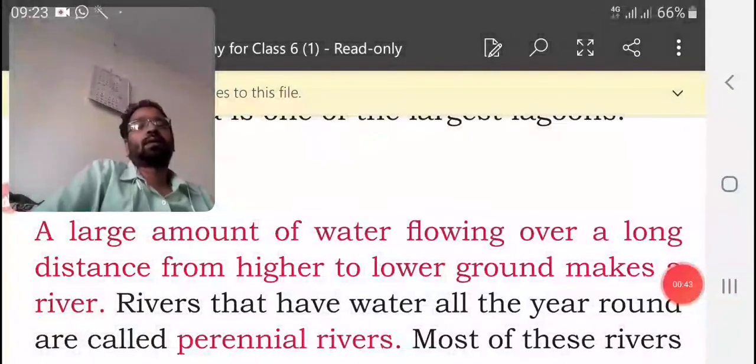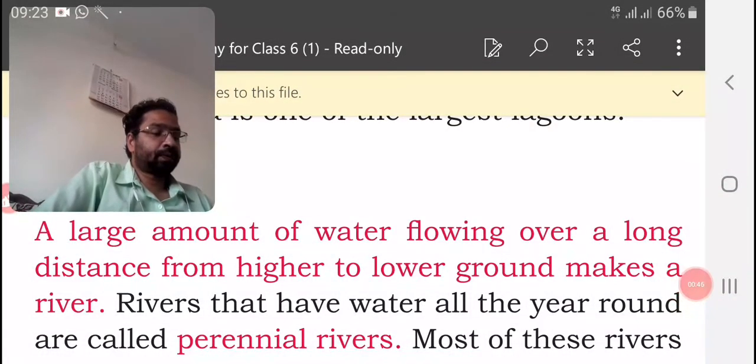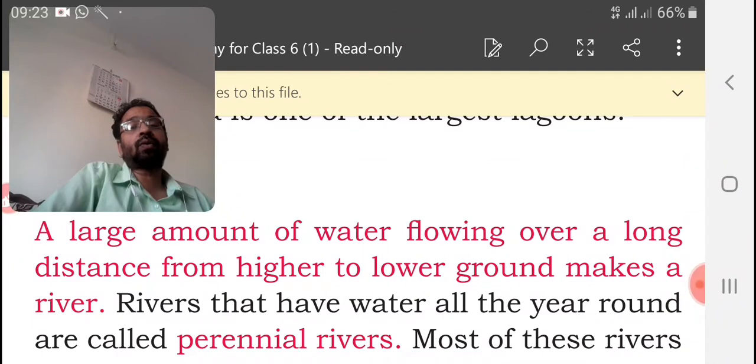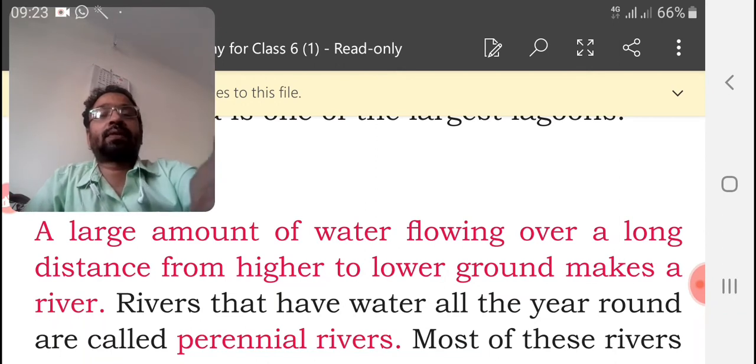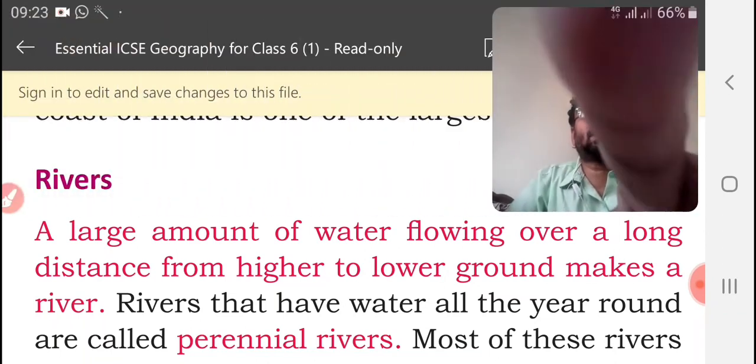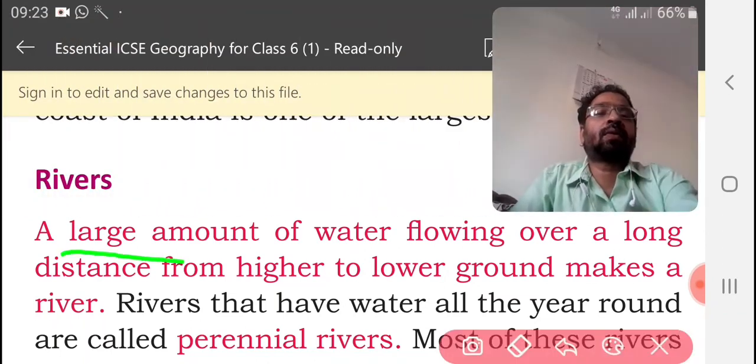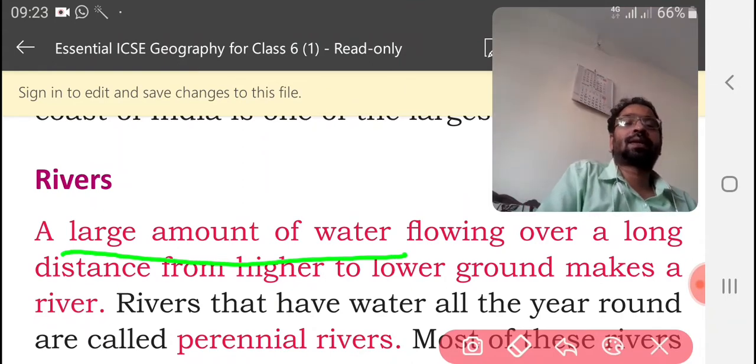Okay, what do you mean by a river? A large amount of water flowing over a long distance from higher to lower ground makes a river. First, it has a large quantity of water.